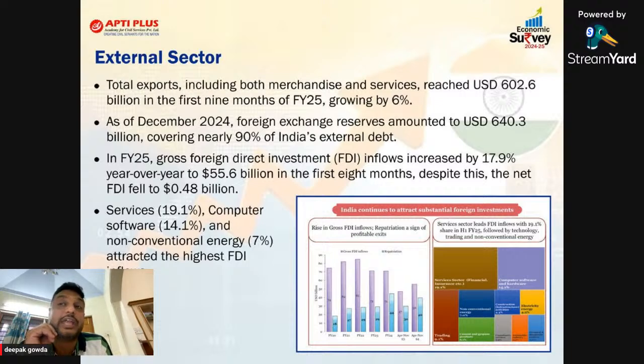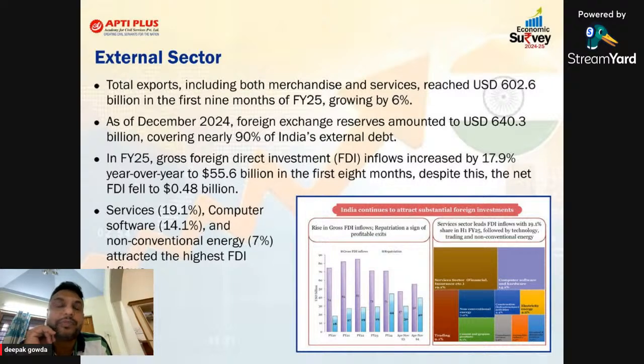In the first 9 months of the financial year, it is growing by 6%. It's a good sign. So we have another 3 months. The first 9 months are done, another 3 months we have. So maybe there is the expectation that the export may reach $700 billion.